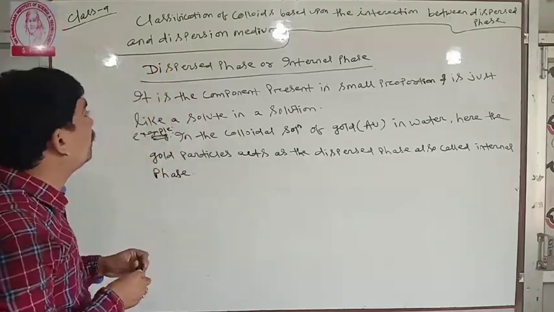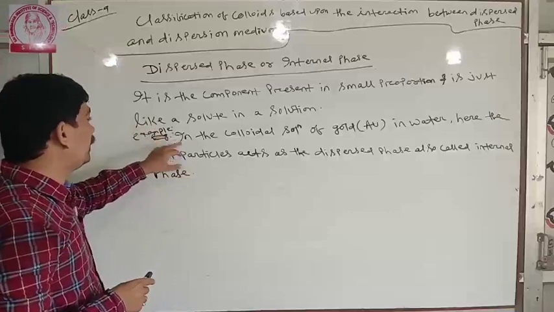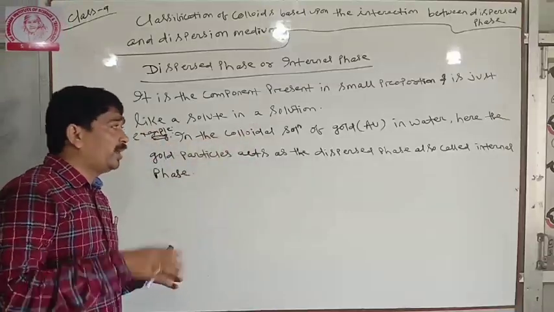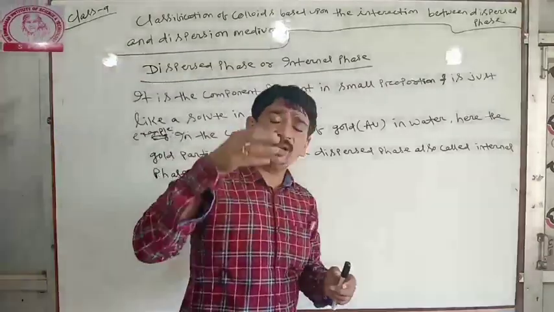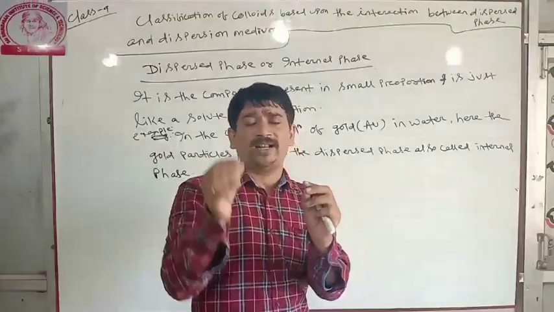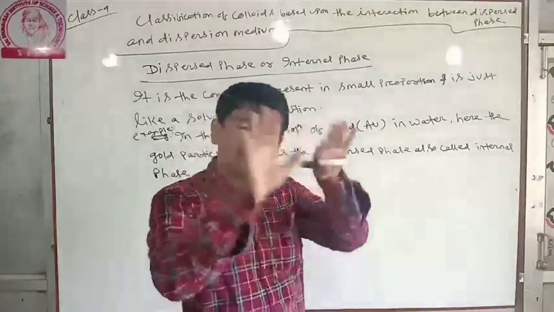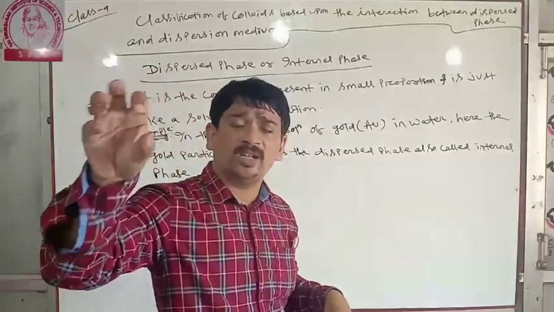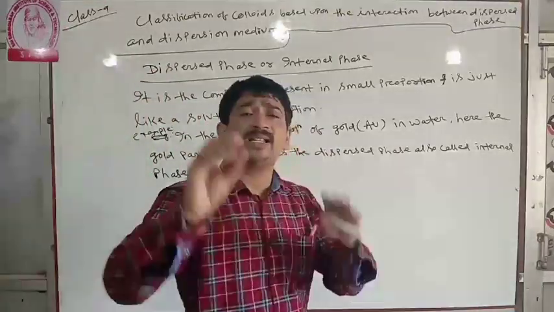It is the component present in small proportion. Example, in the colloidal solution of gold in water, the gold particles are present in very small proportion in comparison to water. So water acts as the dispersion medium, and gold particles act as the dispersed phase.